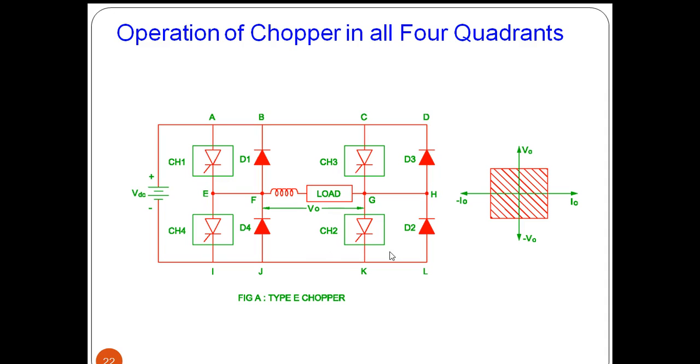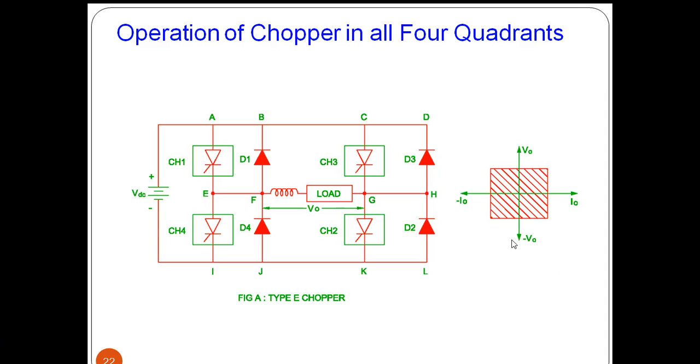When we turn off CH1 and CH2, the available energy across inductor will drive the current in the same direction as just now we discussed through diode D3 and diode D4. The energy available across inductor will be dissipated through diode D3 and diode D4. So this is the conducting path. So when the diodes D3 and D4 are conducting, this plus is available across this in the reverse direction. So voltage is negative and the current is positive.